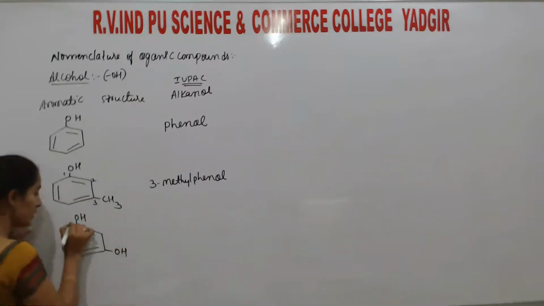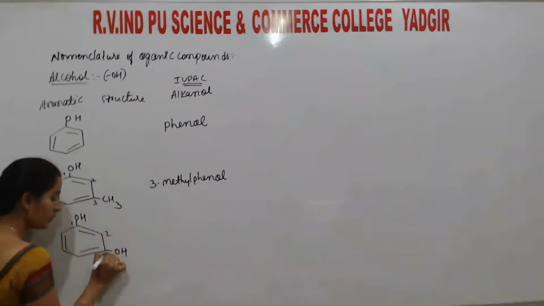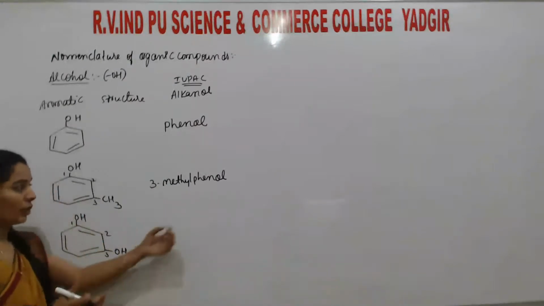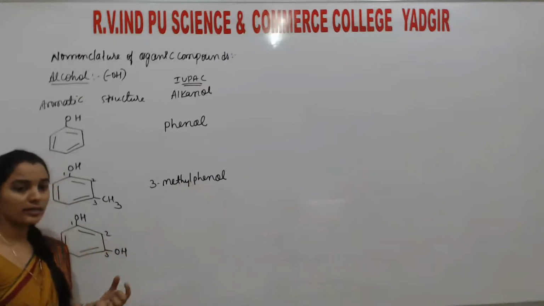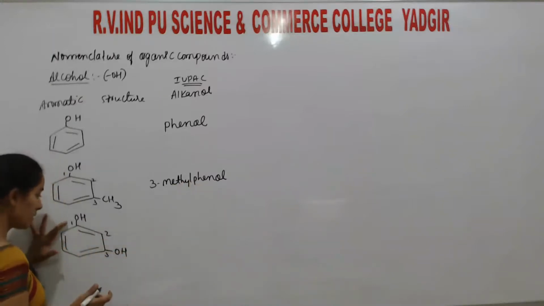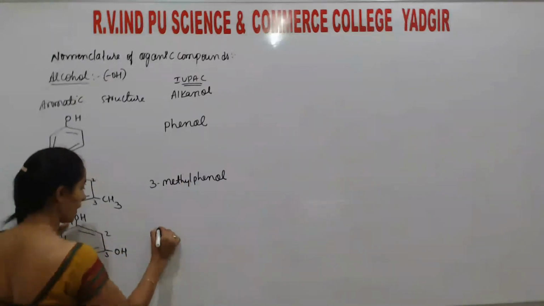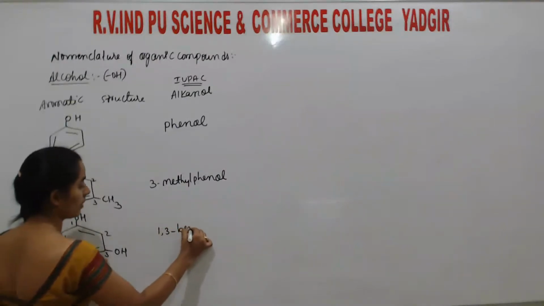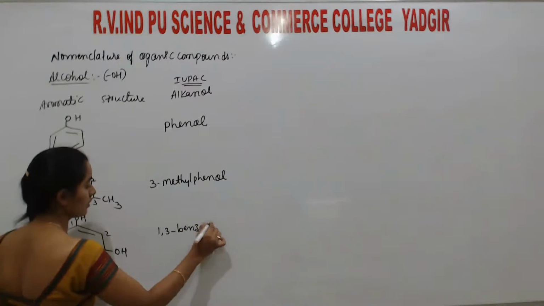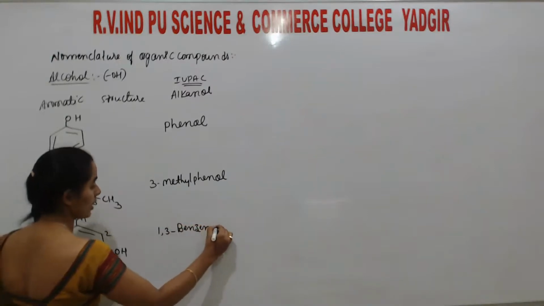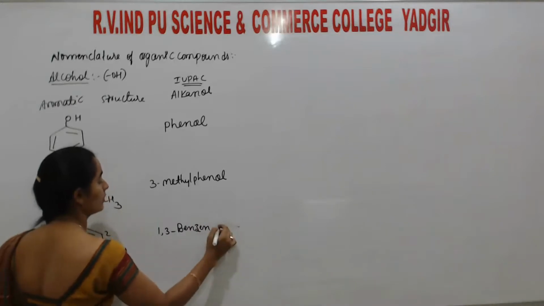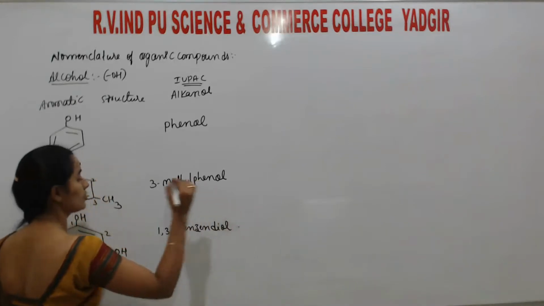Okay, so listen, if two OH groups are there, then the name follows: instead of phenol, it carries benzenediol, with positions 1, 3. The last E of benzene is replaced by diol.